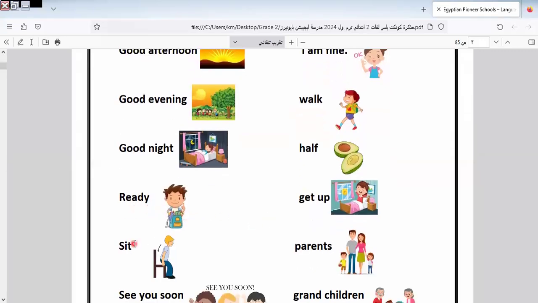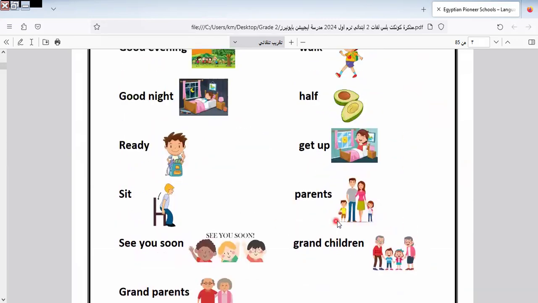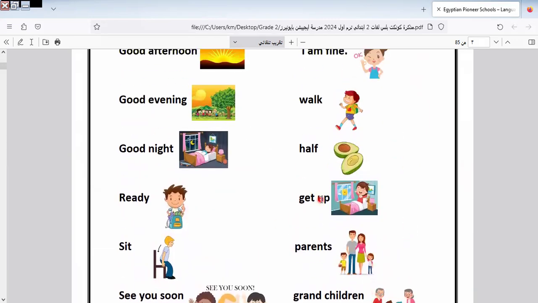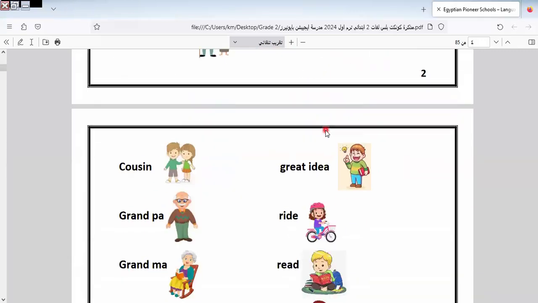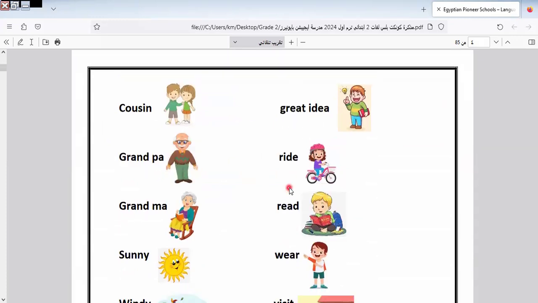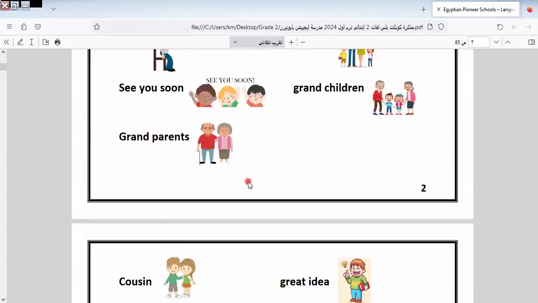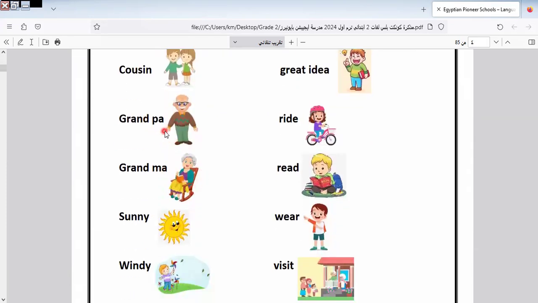We have ready, set, see you soon, grandparents, grandchildren, parents, get up, have, walk, I'm fine, say. Here we have cousin, great idea, grandpa, grandma. Here we have grandparents, grandma and grandpa. We can also say grandfather and grandmother, both are correct.